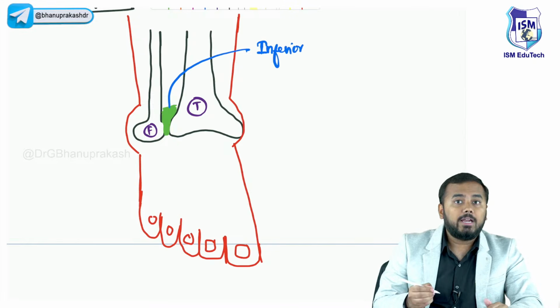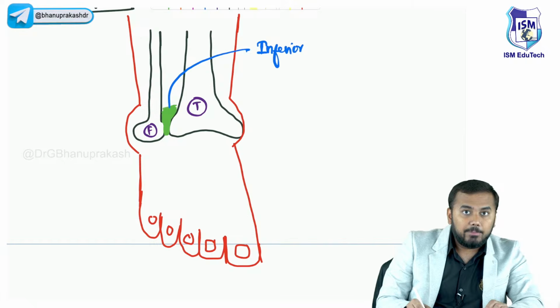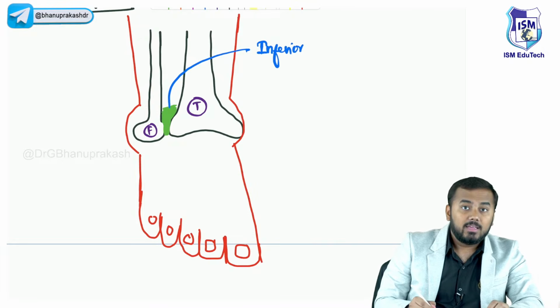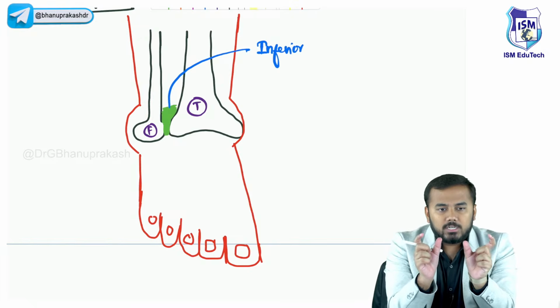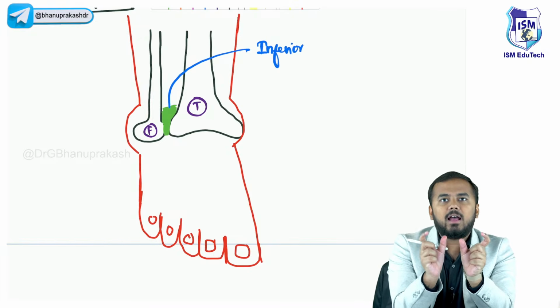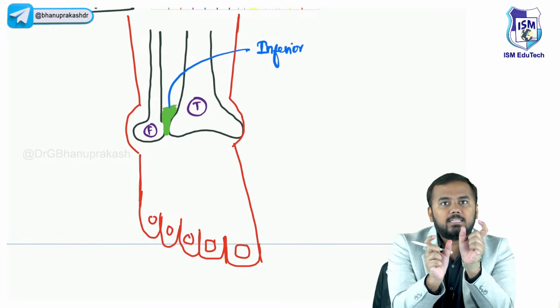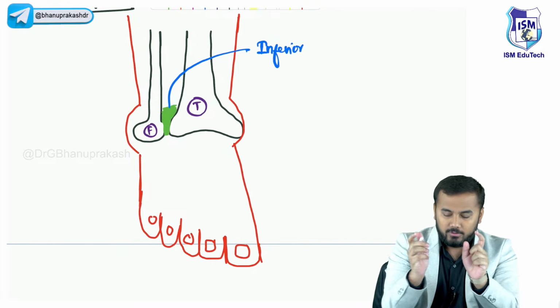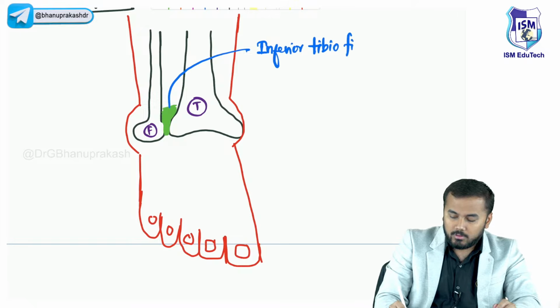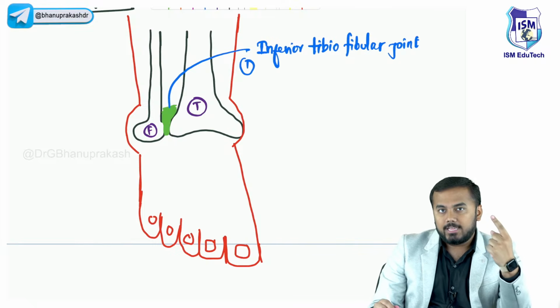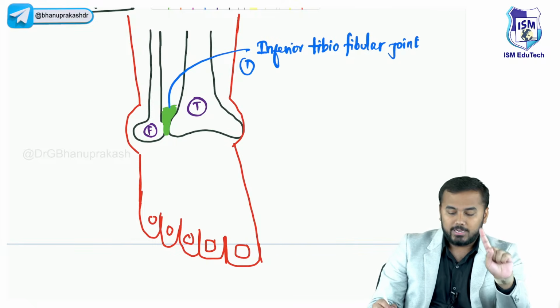Inferior, and where is the joint? The joint is between tibia and fibula. That is why this joint is also called, combine the two words, tibia and fibula, then you call it the tibiofibular joint. Inferior tibiofibular joint. So one example of syndesmosis is the inferior tibiofibular joint.